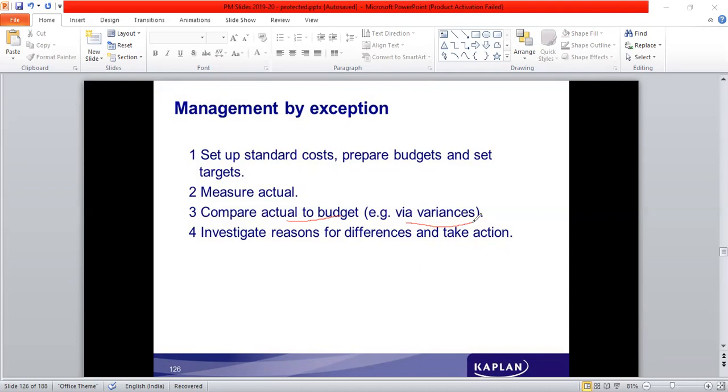So when the focus turns towards the variance, towards the deviation, why it is not according to what is planned, the variances are examined and analyzed, and based on that corrective actions are taken. So that is about there being an exception. Why is there an exception? So we look into the exceptions and measure the performance accordingly.